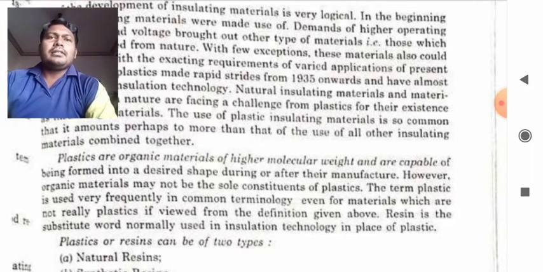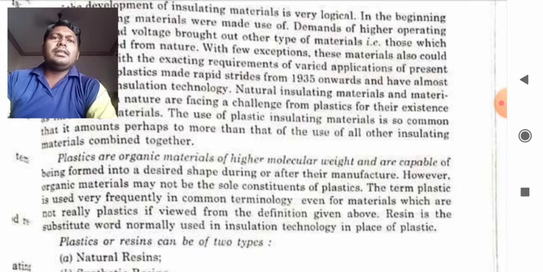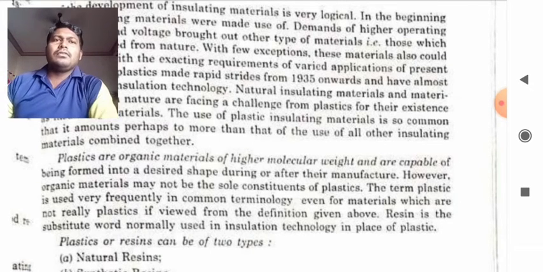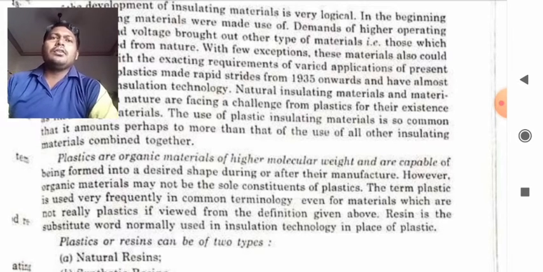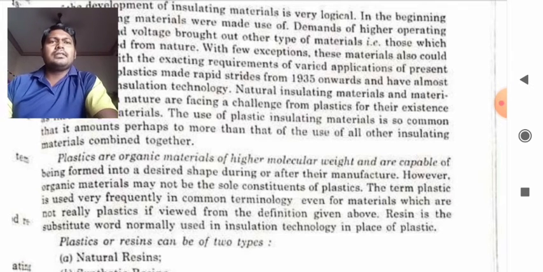The term plastic is very frequently used in common terminology even for materials which are not really plastic if viewed from the definition given above. Resin is the substitute word normally used in insulating technology in place of plastic. So, wherever you find resin, that means it is the substitute for plastic.